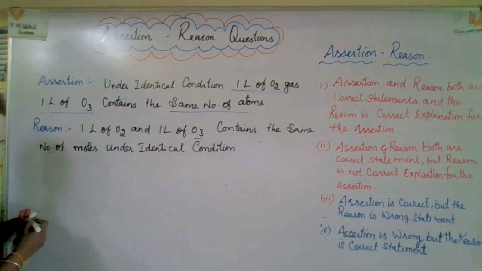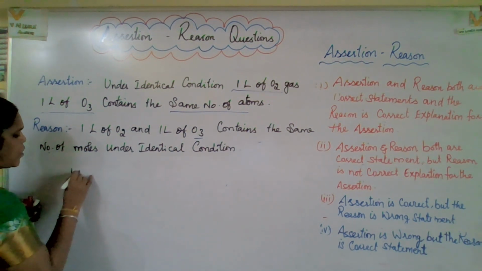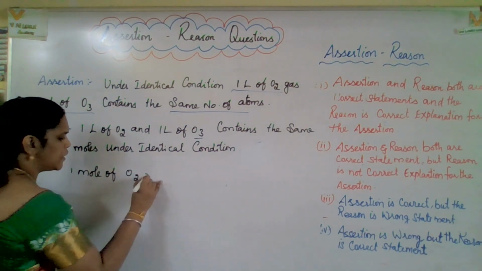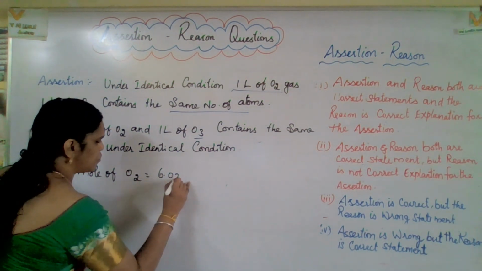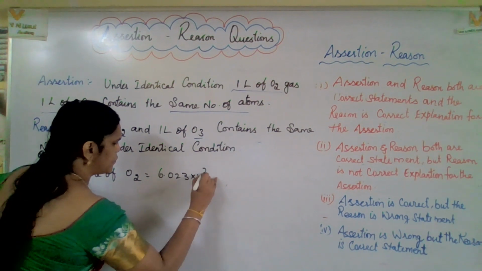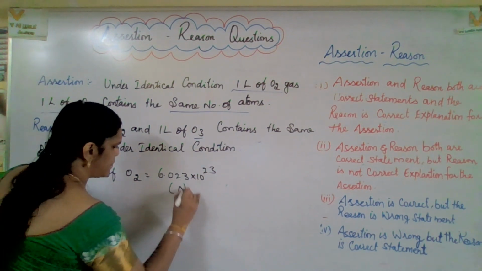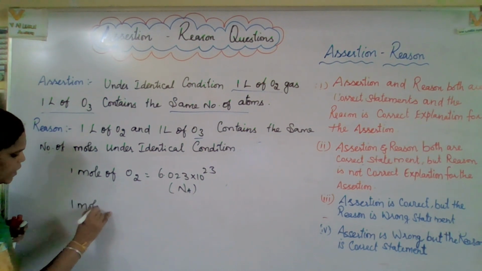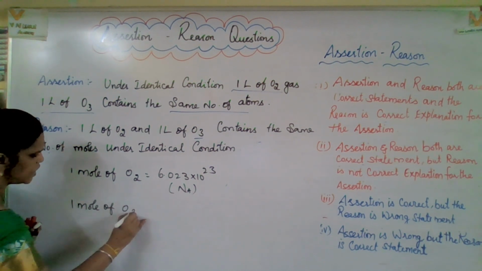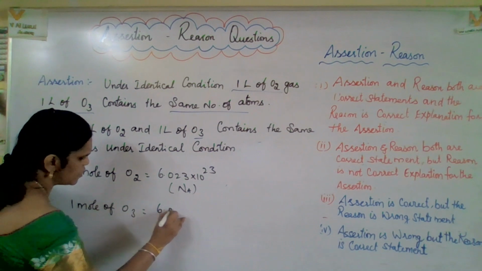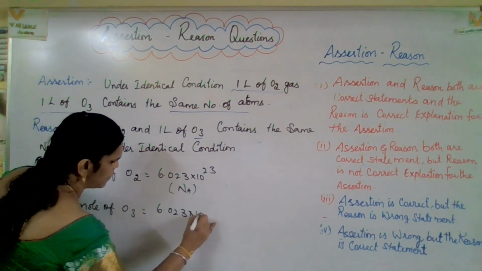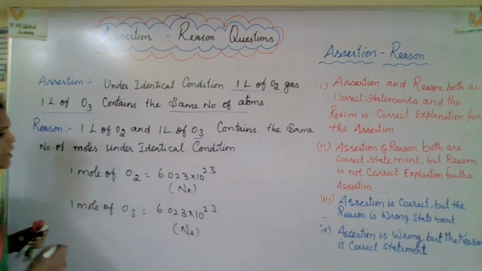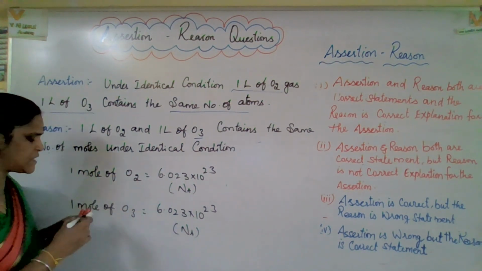So number of moles: 1 mole of O2 is 6.023 into 10 to the power of 23, that is Avogadro number Na. The same way, 1 mole of O3 is 6.023 into 10 to the power of 23. This is also Na, Avogadro number. Now number of atoms, let us find out.